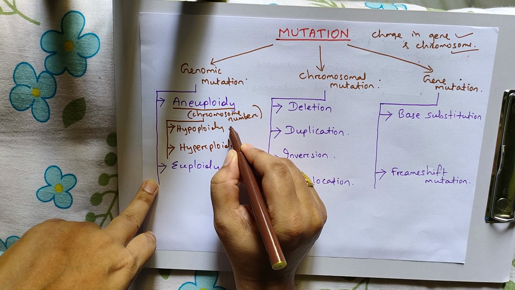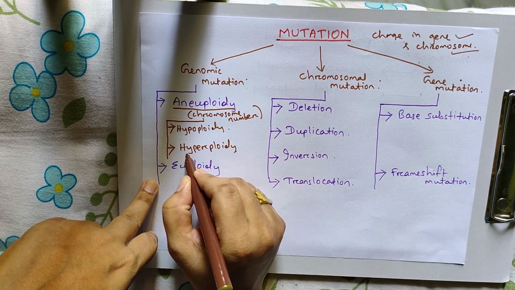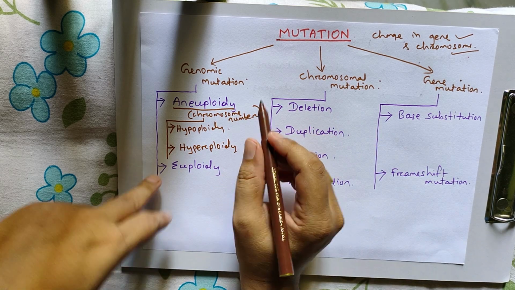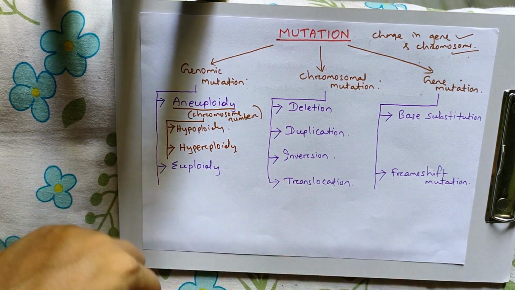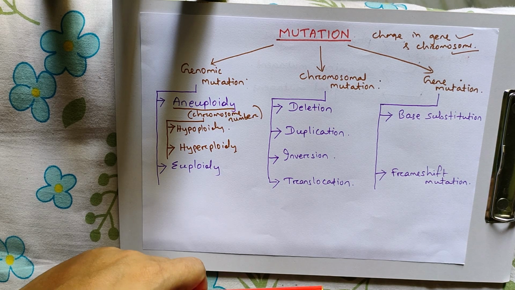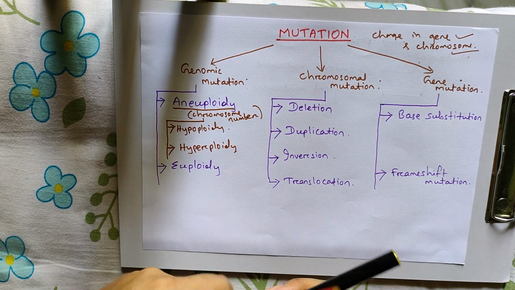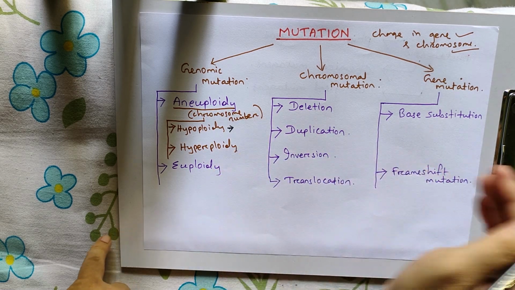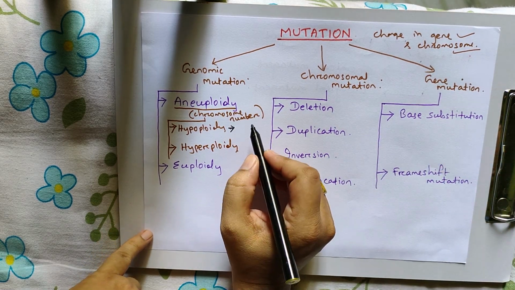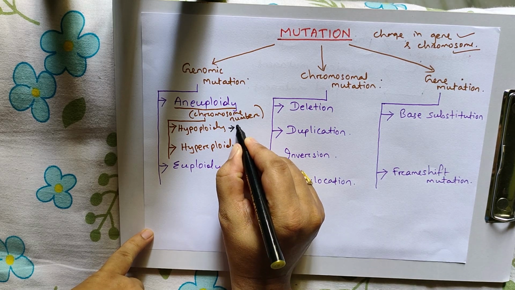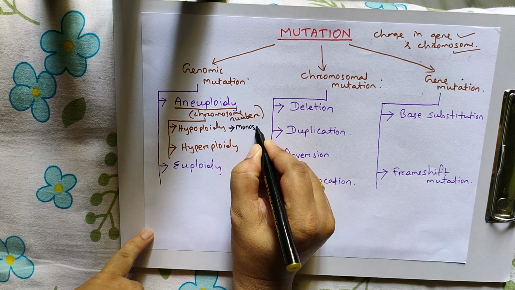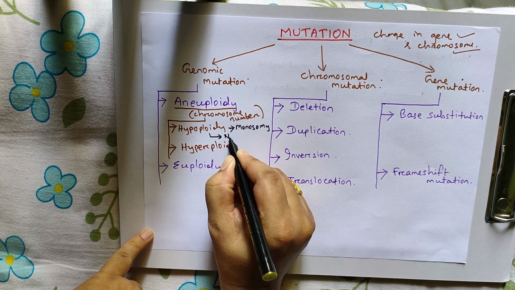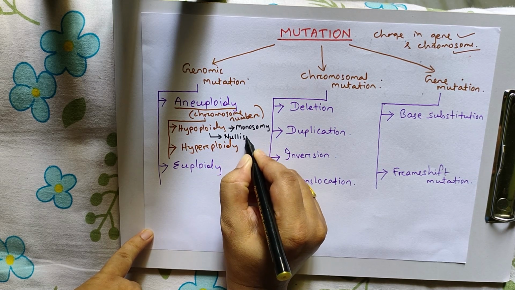The chromosome number is reduced. In hyperploidy, the chromosome number is increased. Again, the hypoploidy has two types, that is monosomy and the second one is nullisomy.